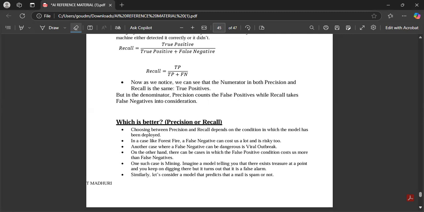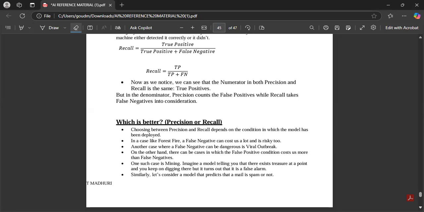In a case like forest fire, a false negative can cost a lot and is risky too. Another case where a false negative can be dangerous, and in the exam they will ask this, is a viral outbreak. One is forest fire, the other one is viral outbreak. On the other hand, there can be cases in which a false positive costs us more than a false negative. Imagine mining. Imagine a model is telling you that there exists treasure at a point and you keep on digging there, but it turns out that it is a false alarm.